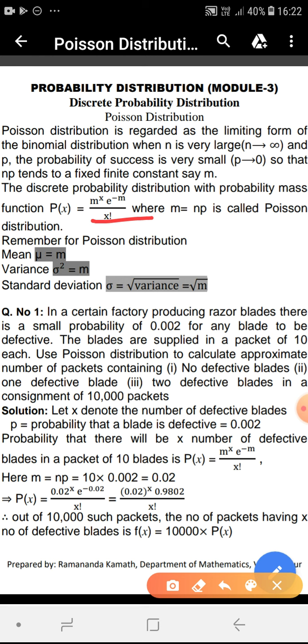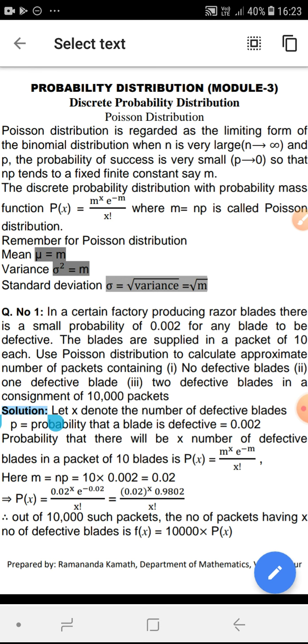The probability of getting x number of successes in n trials, when n is a large number, can be calculated by using the probability mass function p of x is equal to m power x into e power minus m divided by x factorial, where m is equal to n into p. p means the probability of success.